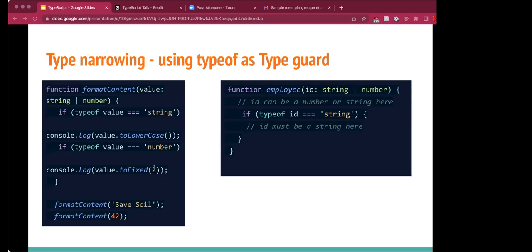So with this type narrowing, we can narrow down what methods and properties are available for that variable. So the whole concept of allowing us to type a variable as a union, then narrow down the union with the type guard to call type member specific methods or properties, that is called type narrowing.